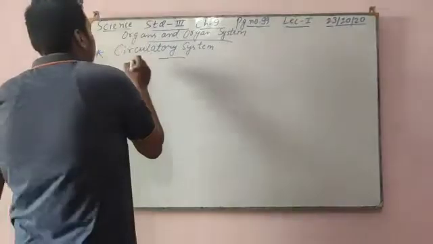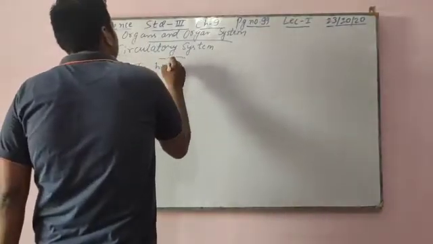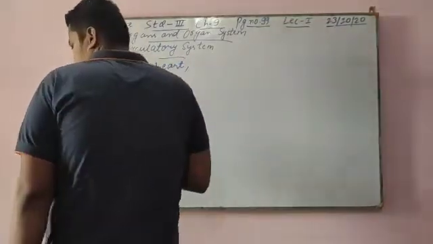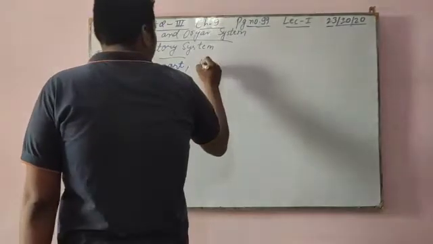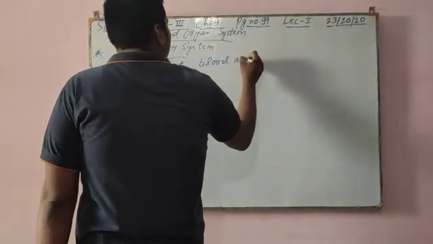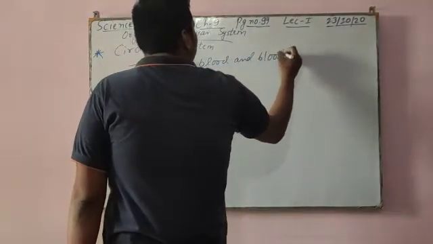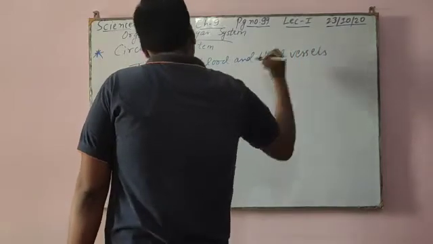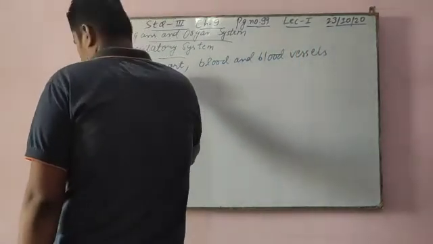What forms our circulatory system? The heart, blood and blood vessels.